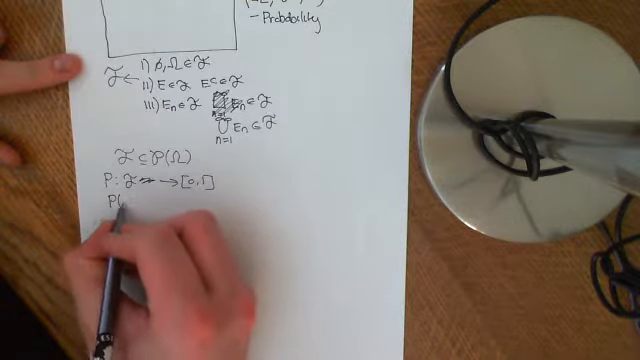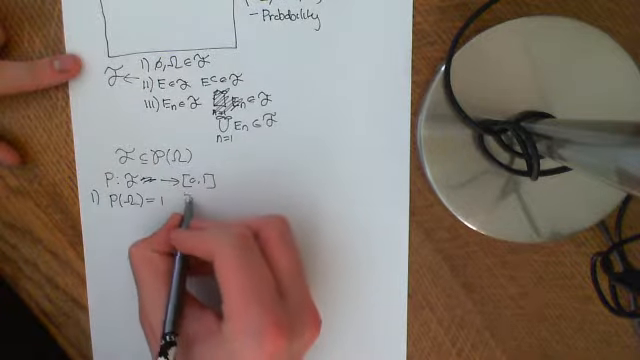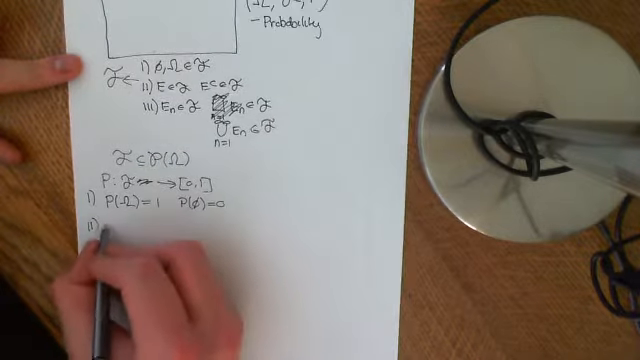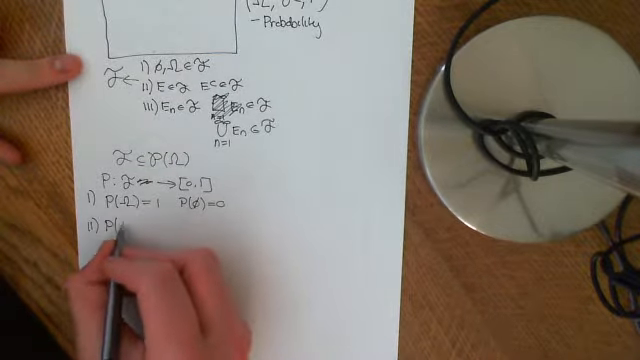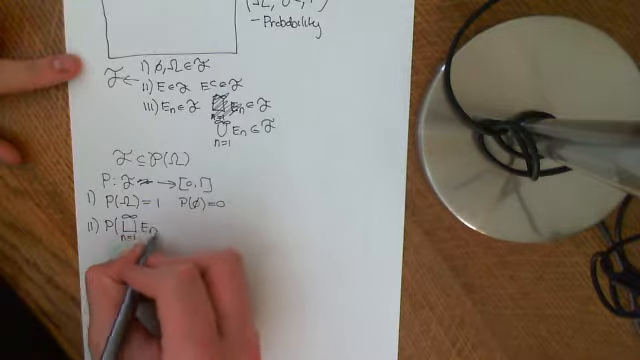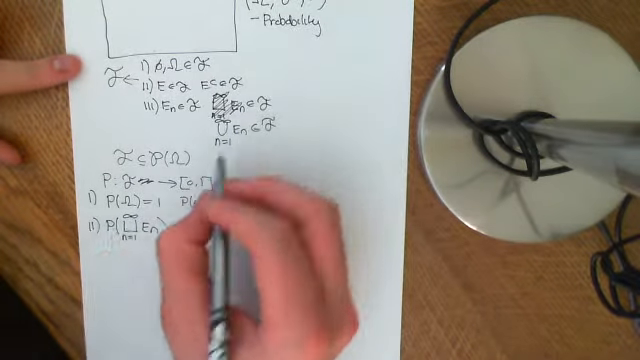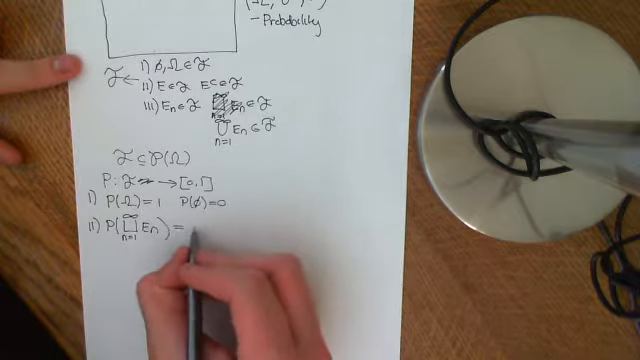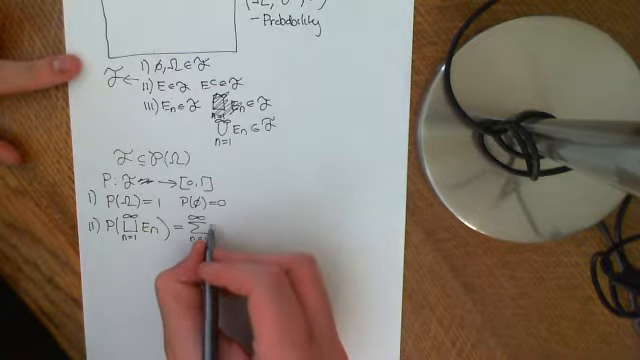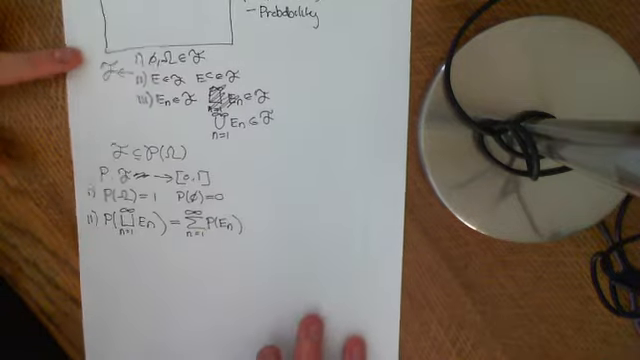Firstly, the probability of the whole space needs to equal 1, and conversely, the probability of the empty set needs to equal 0. And two, the probability of a disjoint union, n equal to 1 to infinity of En, which we know is also an event from the property above, so we can take its probability, is equal to the sum from n equal to 1 to infinity, the limit of the partial sums, of the probabilities of En. Those are the axioms it has to obey to be a probability space.